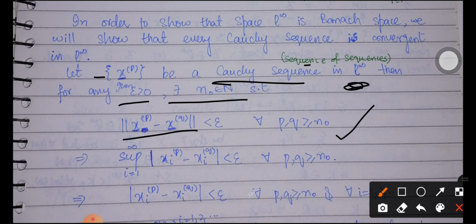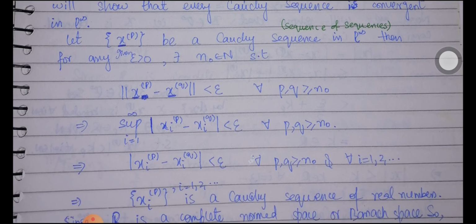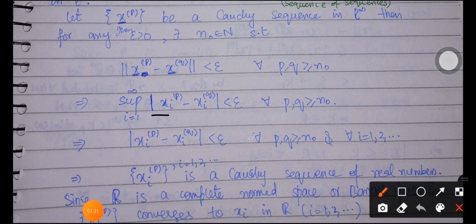By applying the definition of the norm defined in L infinity, we have the supremum over i from 1 to infinity of the absolute value of x_i^p minus x_i^q is less than epsilon for all p, q greater than or equal to n naught. The supremum, or the maximum value of the set, being less than epsilon means that each individual term is less than epsilon.